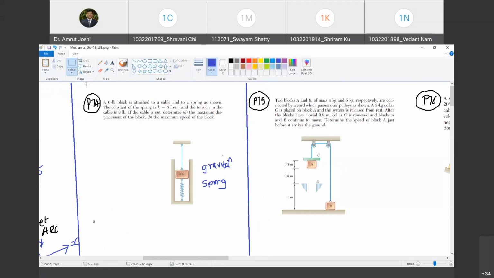Now, just let us draw the free body diagram of this 6-pound block. For what? You will come to know in a while. Let me draw the free body diagram of block. I will call this as position number 1. Happy? Yes, sir. So free body diagram of block when it is at position number 1. Happy? Yes, sir. And when the string is not cut, when cable is attached, are you with me? Yes, sir.